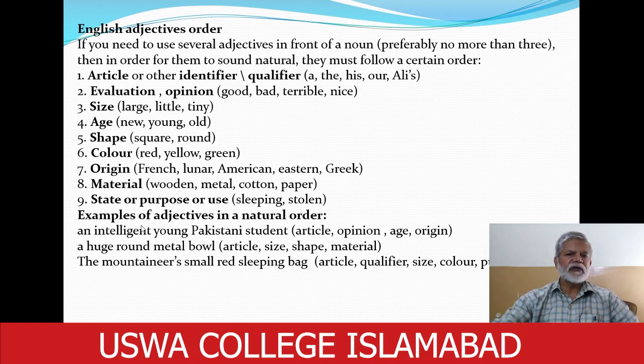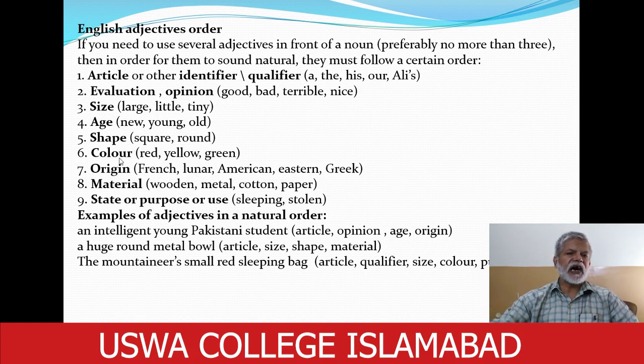First of all, we have used an, which is an article. Then we have used an adjective that shows evaluation or opinion, that's our own opinion. Intelligent. Then young, it shows age. Then Pakistani, it shows origin.